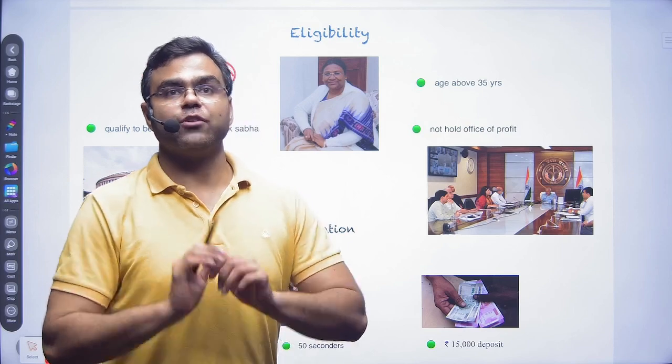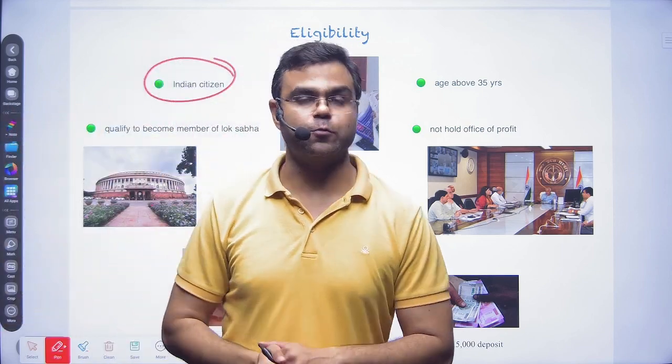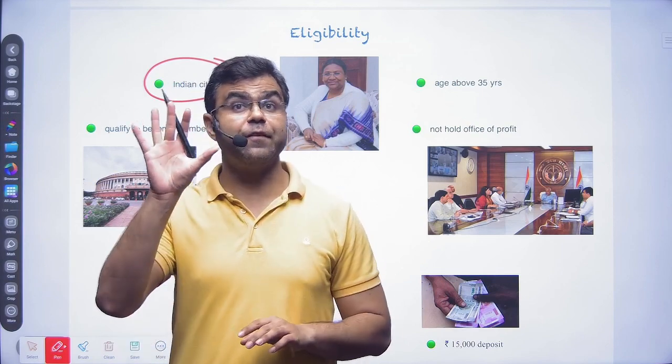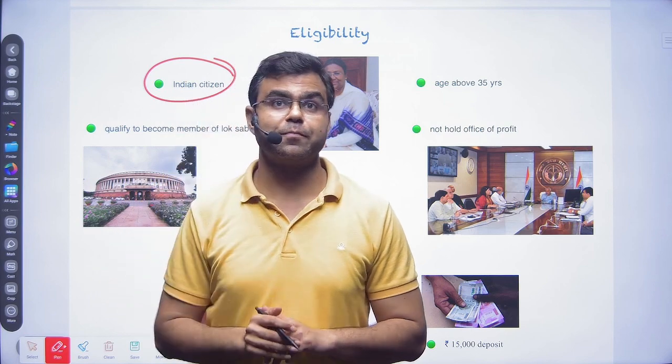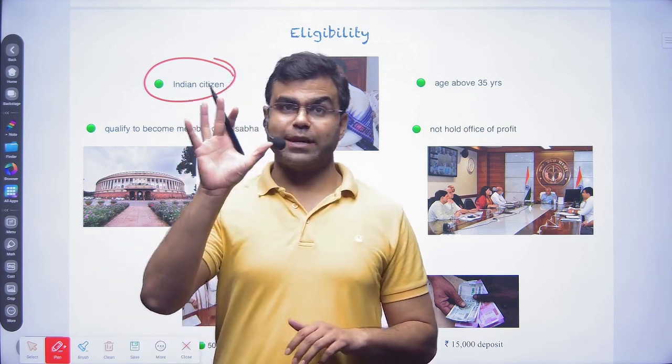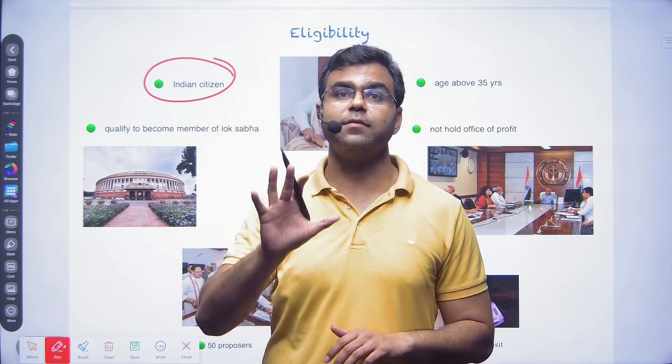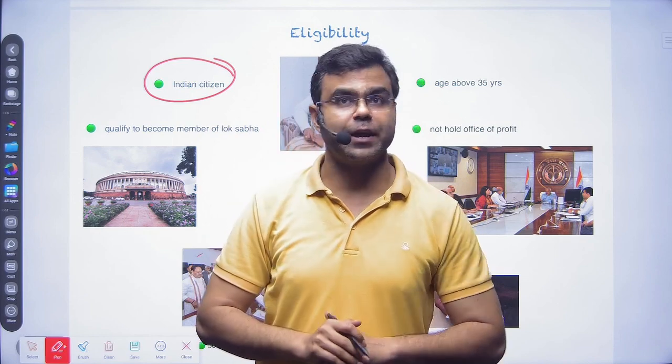Now, here is a catch. UPSC has asked a question on this line also. In India, there are 5 ways of acquiring citizenship. It's homework for you to identify the 5 ways through which a person can acquire the citizenship of India.